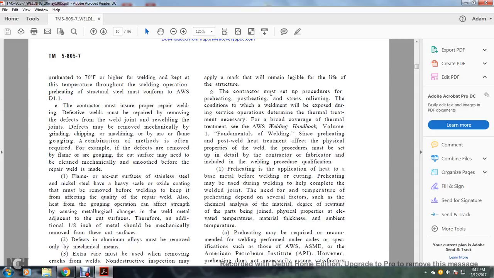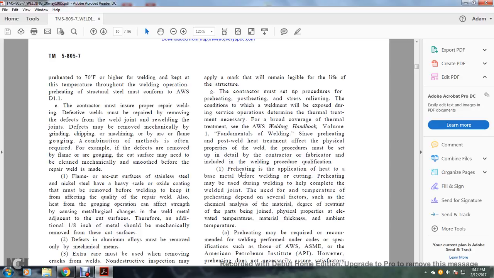G. The contractor must set up the procedure for preheating, post-heating, stress relieving, and the conditions to which the welding is exposed during the fabrication operation. To determine the thermal treatment necessary, refer to the American Welding Society Welding Handbook, Volume 1, Fundamentals of Welding. Since preheating and post-weld heat treatment affect the physical properties of the weld, the procedure must be set upon detailed contract with the fabricator, included with the welding procedure qualification.